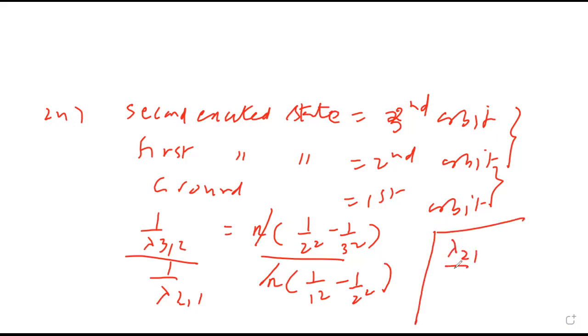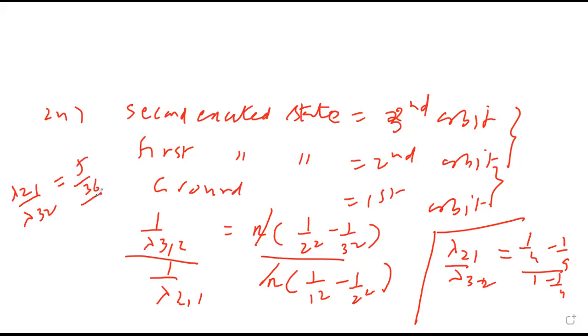So lambda 2 1 upon lambda 3 2 equals (1 by 4 minus 1 by 9) upon (1 minus 1 by 4), which is 5 upon 36 upon 3 by 4.